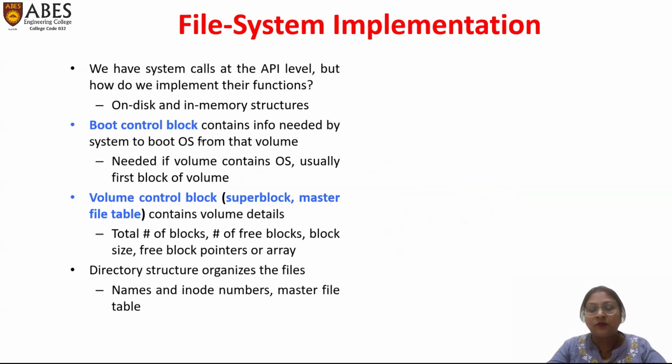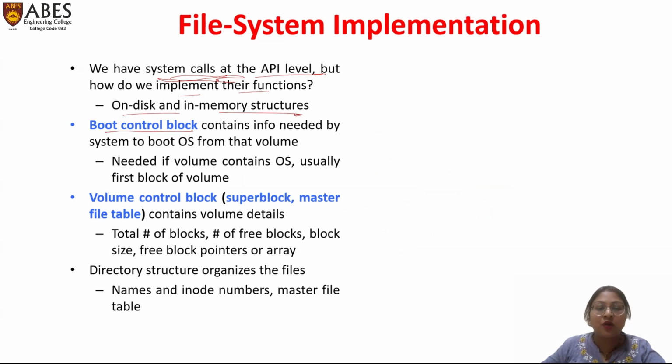Moving forward, there is file system implementation. For implementing the file system, we have to use system calls. System calls are the calls that are generated by the user for accessing any particular device or any particular application. It is done at the API layer, that is, the application interface level. But how do we implement these functions? These functions are implemented on the disk or in the memory structure by using two methods.